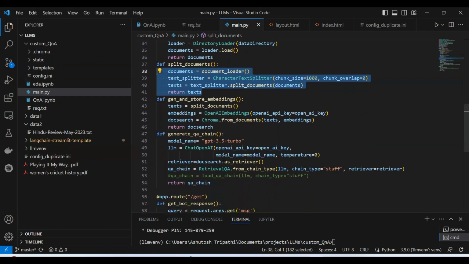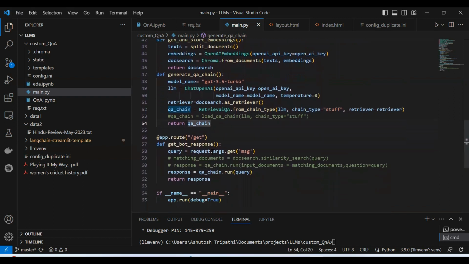And then last, I'm creating the generate QA chain. Here I'm using this model. As I was saying, I want to keep it purely generic, so that every parameter I read from the UI. But for now I am just hard coding the model name. You can use any other model name, but in future my plan is to read this from the UI as well. Then I have the ChatOpenAI large language model object, and then RetrievalQA. I'm creating the chain from RetrievalQA, and then this chain will be returned.